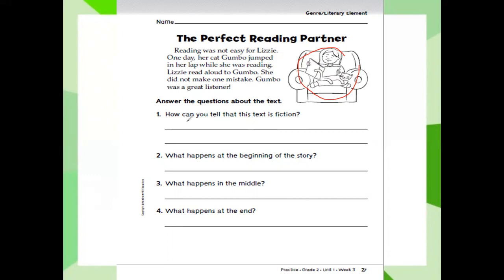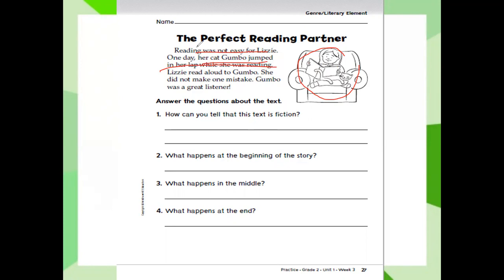How can you tell that this text is a fiction? What's the meaning of fiction? It's a made-up story. Here, it's a made-up story about who? About Lizzie and her cat. It has a beginning, middle, and end. What happened in the beginning? Reading wasn't easy for Lizzie. What happened in the middle? Her cat jumped on her lap while she was reading. What happened at the end? She didn't make any mistake while she was reading to her cat.